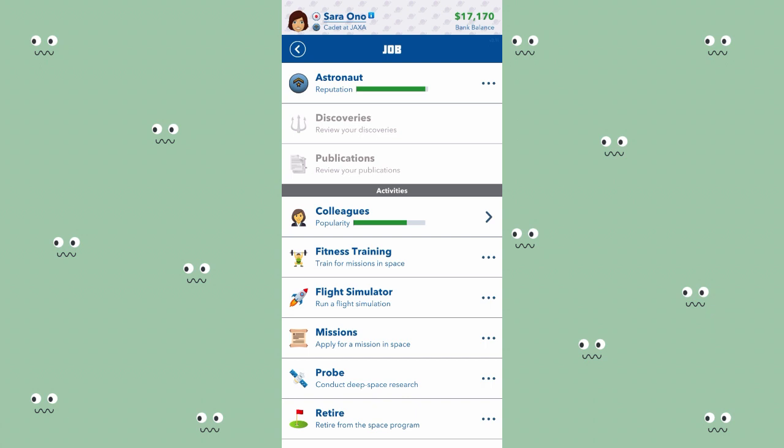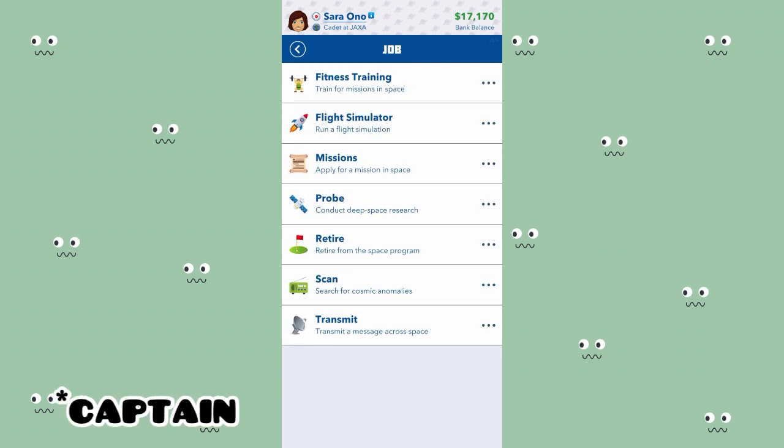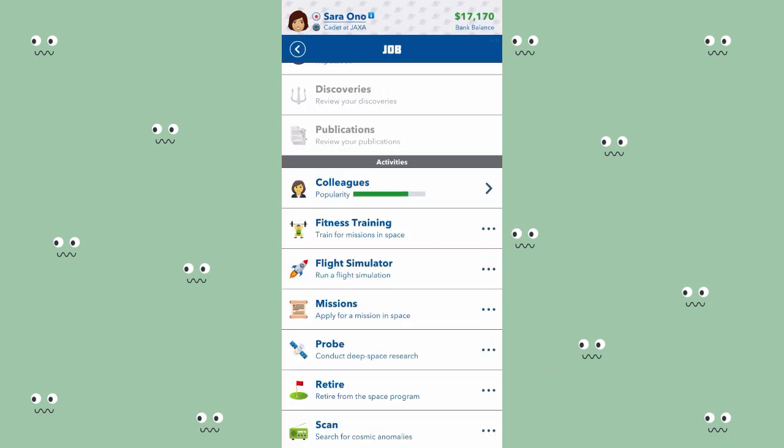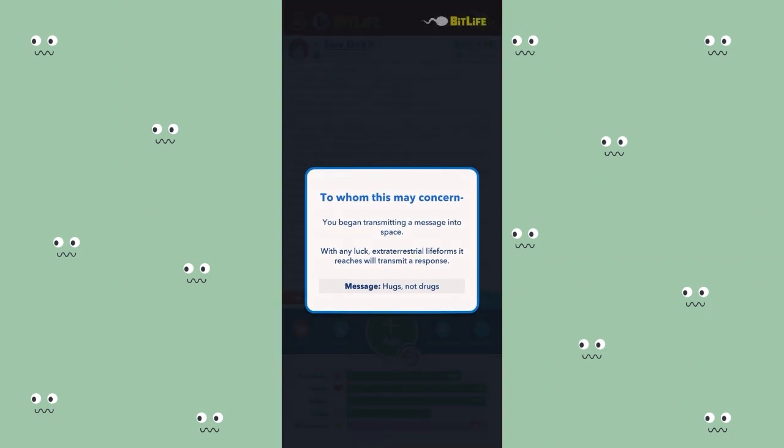Since I can only do 1 mission per year, and I can't do probe until I'm a major. I can't probe until I'm a major. Is it major? Yeah, I think it's major. I can only scan for cosmic anomalies and transmit a message across space. I'm just going to keep doing that. My reputation is now 100 from transmitting.